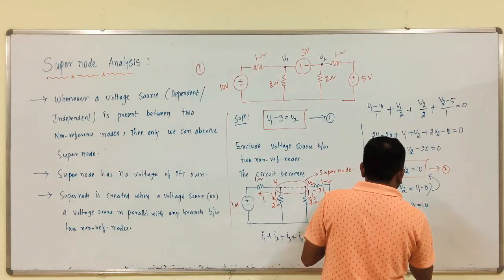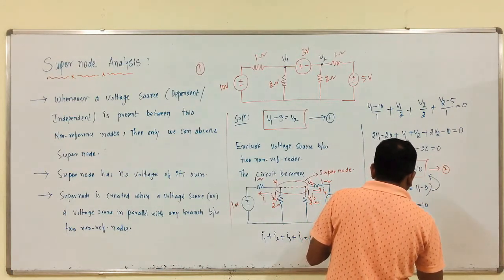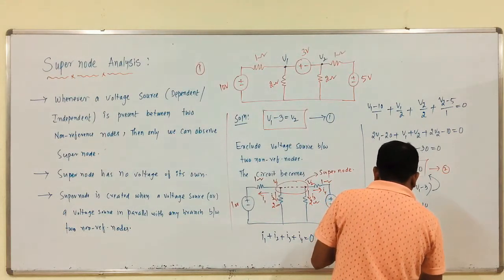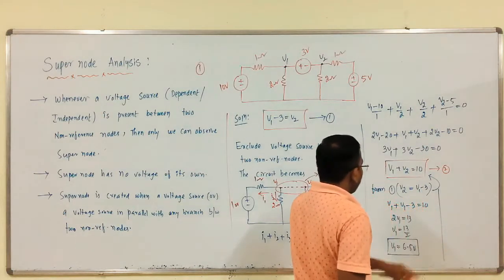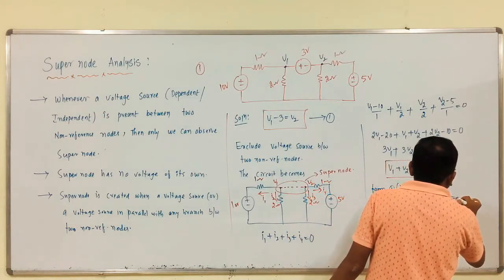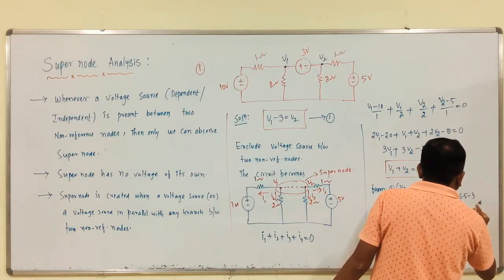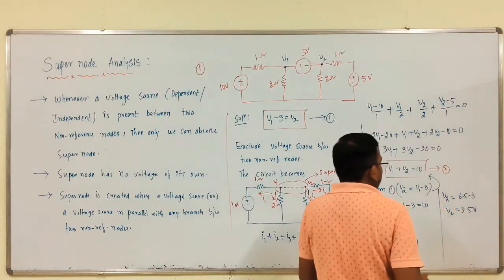So, 2V1 is equal to 13, V1 is 13 by 2, that is 6.5 volts. If V1 is 6.5 volts, then V2 is 6.5 minus 3, which is equal to 3.5 volts.